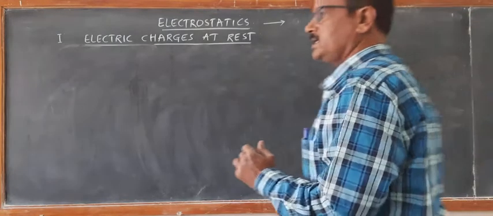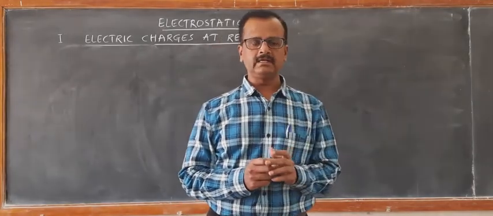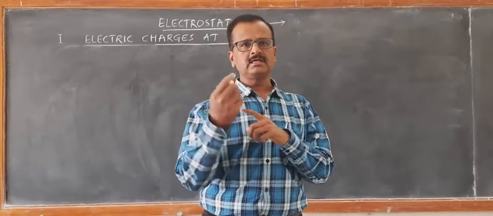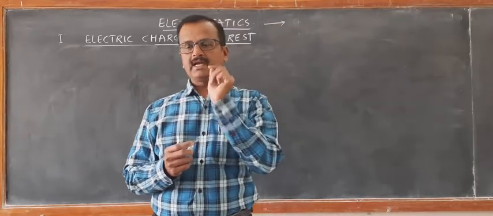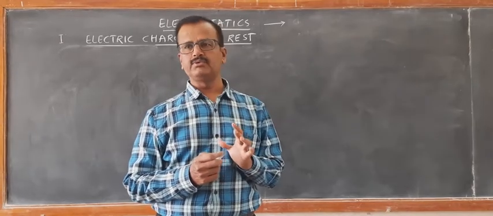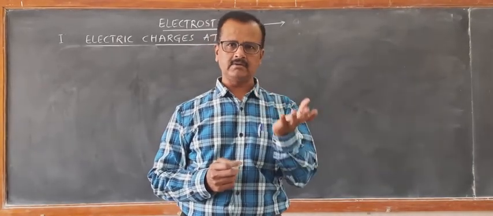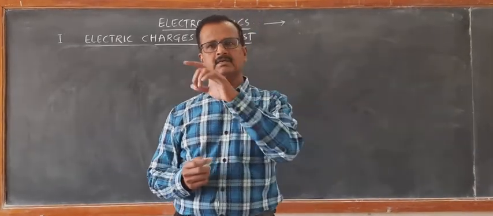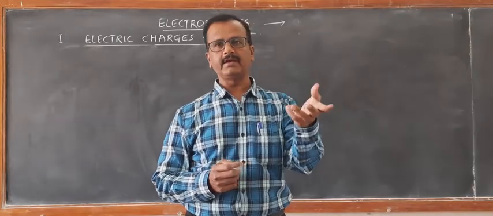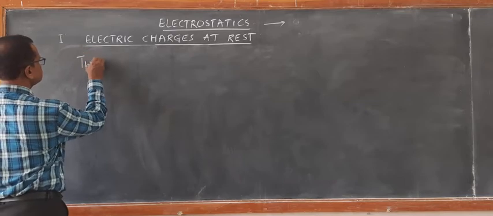When it is tested in great detail, it was found that the glass rod rubbed with silk has a kind of force which is different from the plastic rod rubbed with fur. It was Benjamin Franklin who stated that there are two types of charges. The glass rod rubbed with silk has a different charge compared with the plastic rod rubbed with fur, or plastic rod rubbed with dry hair. So there are two types of charges.